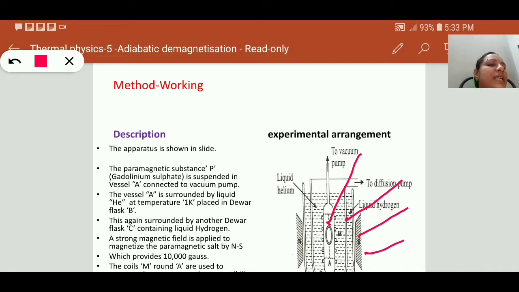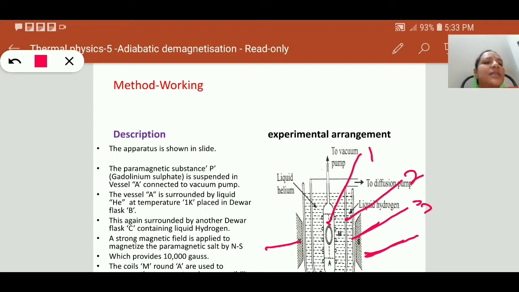N, S are the magnetic poles. That is mainly four parts: the cylindrical vessel, the inner part, and the first Dewar flask, then the third Dewar flask. Next, these two are the magnets to apply a magnetic field.